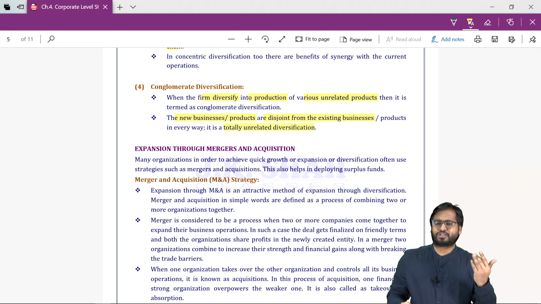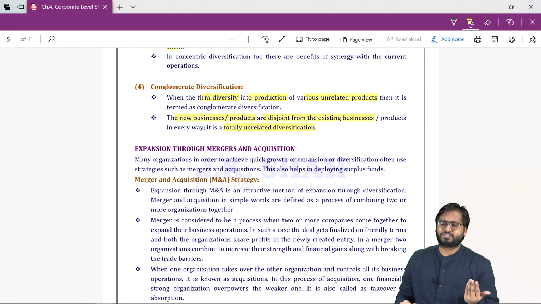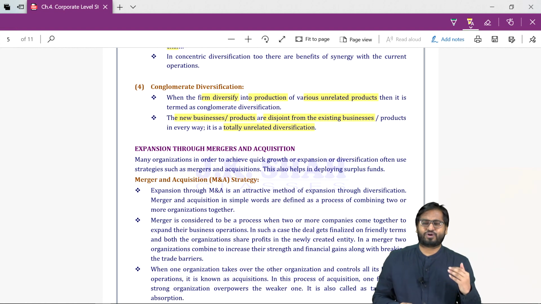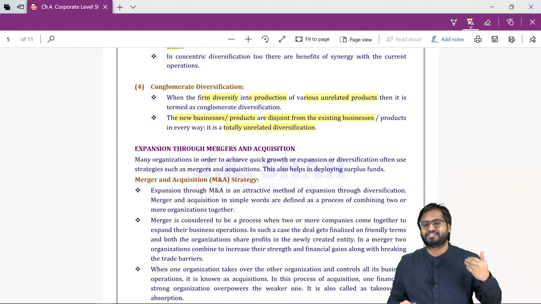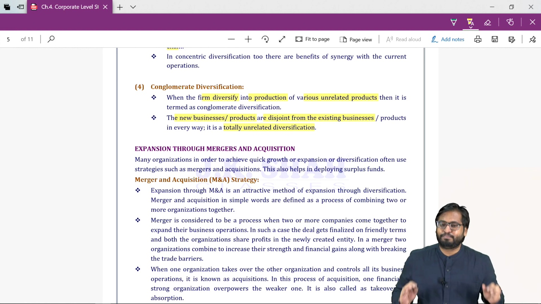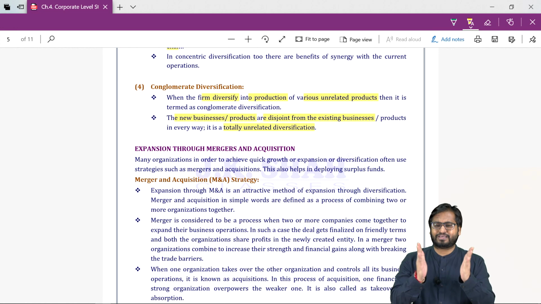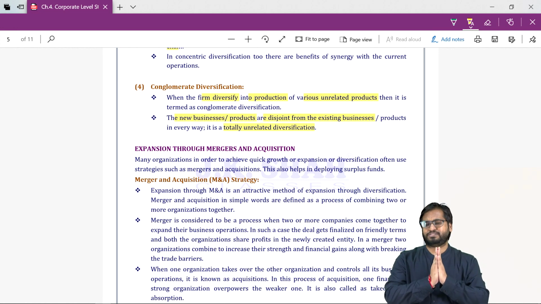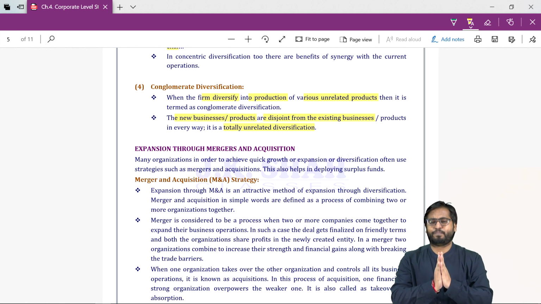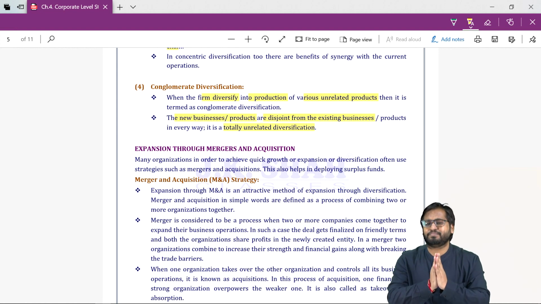Before you understand what are the different types of mergers, let's try to understand what is merger and what is acquisition. Merger means two entities coming together on friendly terms, and now they are operating under one single name.